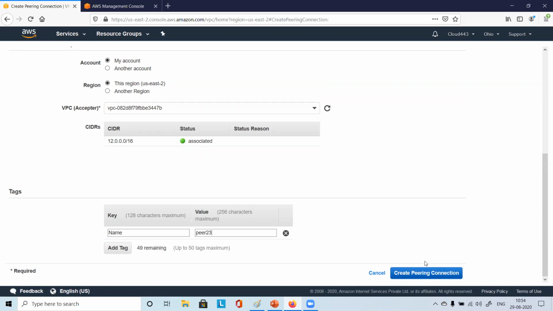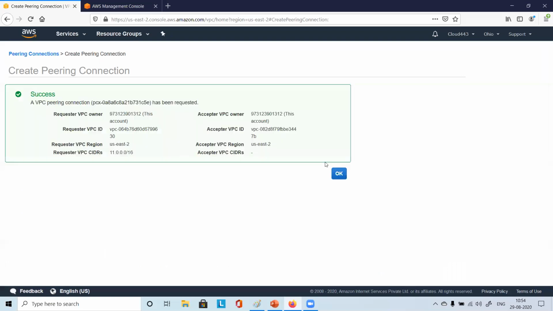Where are you now, as of now? It's created. Created? Perfect, perfect. Very good. So it says success, a VPC peering connection, right? PCX, this has been requested, right? And acceptor VPC owner is this account, requester VPC ID is this, acceptor VPC ID is something else, right?